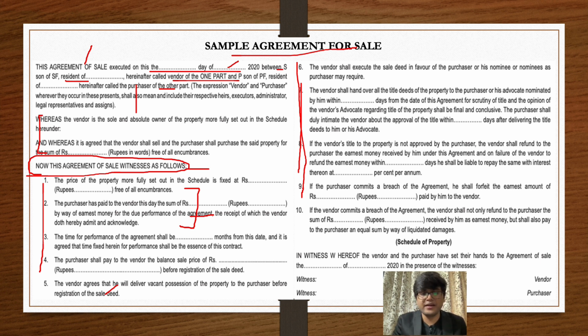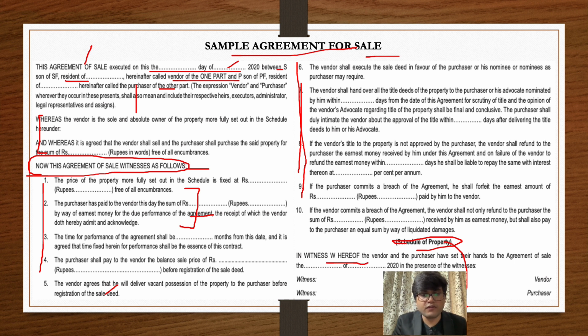Why don't we have any reddendum or habendum in it? Because reddendum is specifically for a lease agreement, so it's a sale, so it will not form part of it. The habendum clause, to have and to hold, clearly mentions what rights you are transferring to the other party. And this was the schedule that I was talking about. You can mention this schedule after the witnessing clause as well. That is perfectly fine.